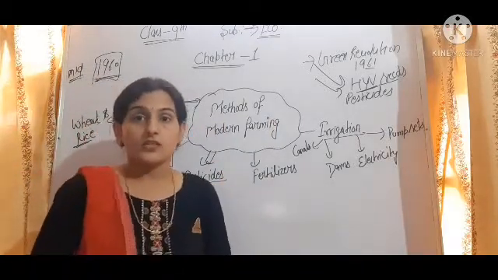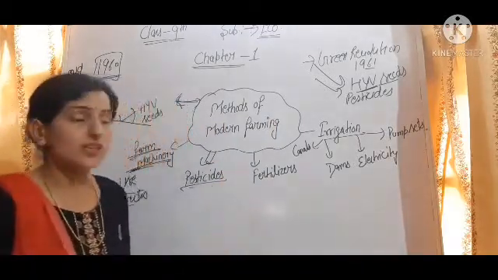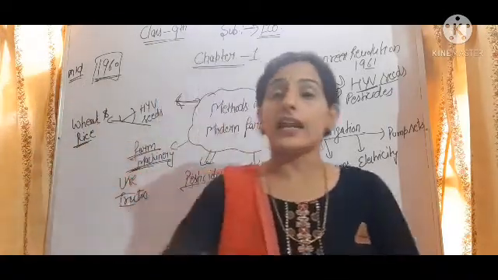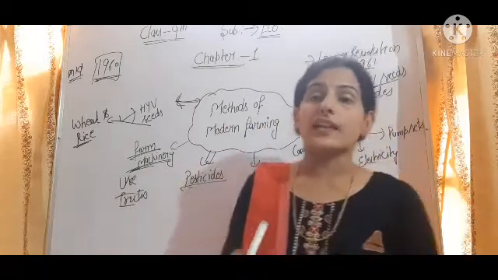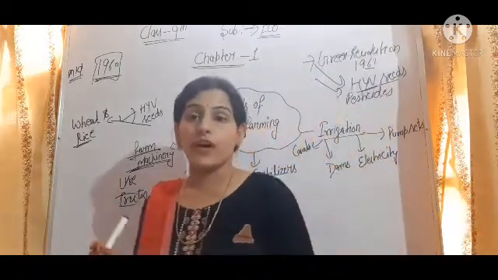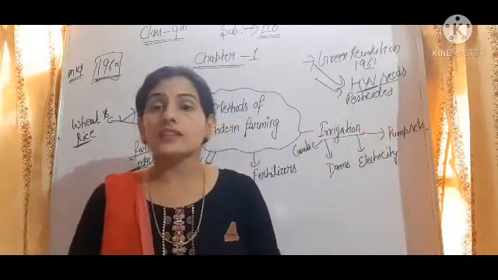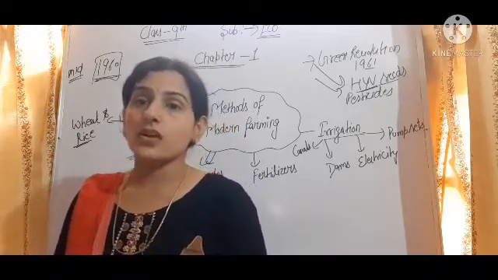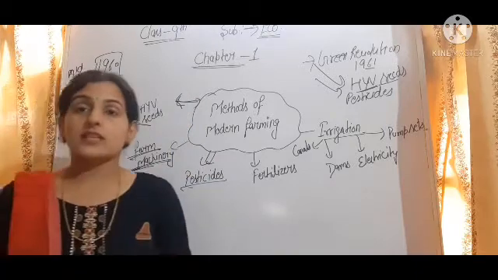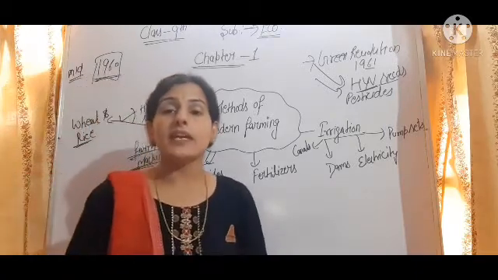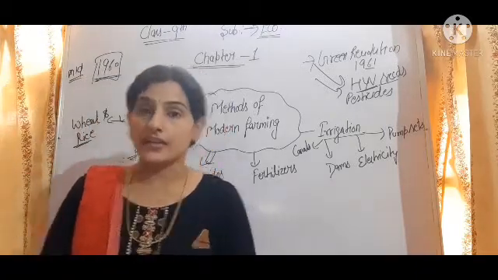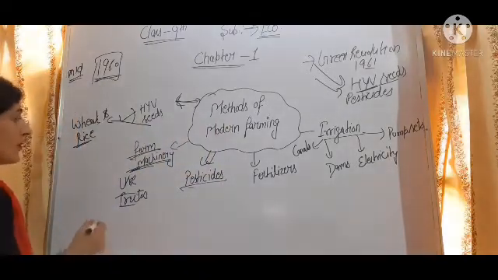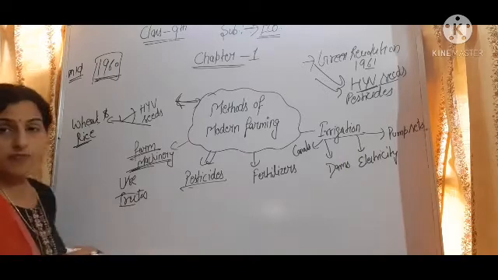So students, what we have discussed is that in the 1960s there was the Green Revolution, and that was a big revolution in the agriculture field, or we can say for the farmers, and because of that there was a multiple increase in the production, mainly in wheat and rice. It took place all over India, but the main effect was in Punjab and Haryana. So we have talked about the modern methods of farming.